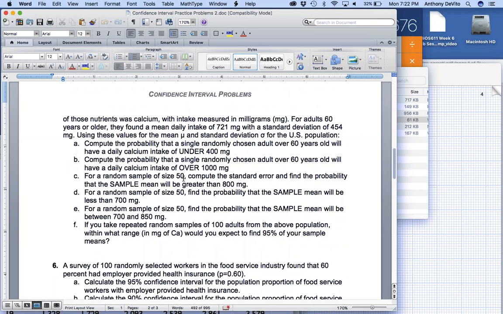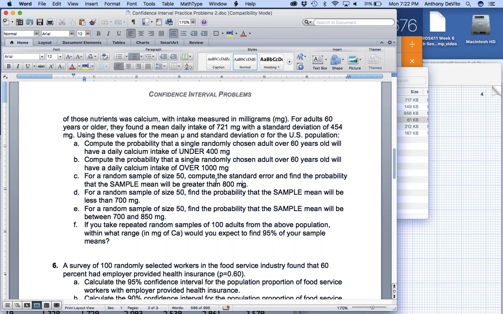We want to know the probability of getting a sample of size 50 with a mean greater than 800. So, what do I expect? What's the mean that I would expect to get when I take a sample? I would expect to get a mean of 721. That's my mu. Instead, I'm asking, what's the probability of getting a mean greater than 800? Well, now I have to see how many standard deviations apart 721 and 800 are.